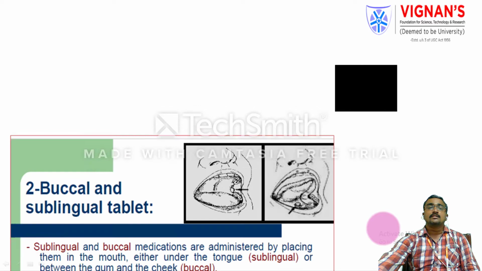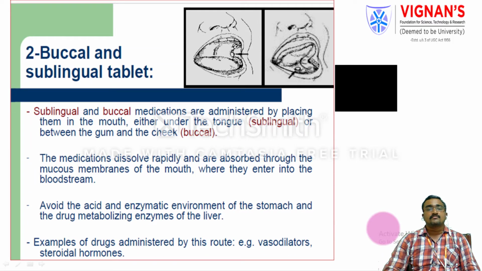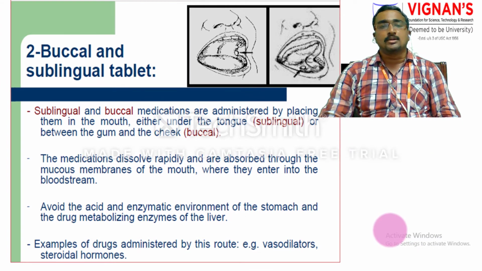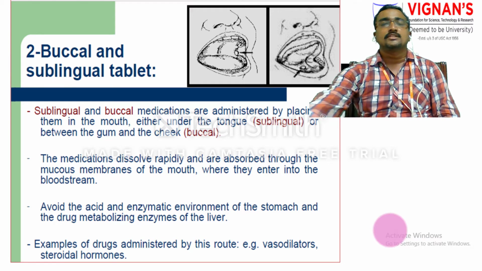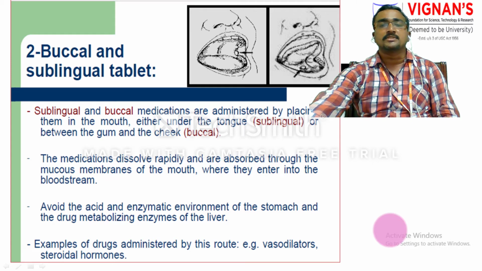So the next one: buccal and sublingual routes. Buccal and sublingual routes are administered by placing the tablet in the mouth. Either you place the tablet under the tongue, which is called sublingual, or between the gum and the cheek, which is called buccal. In the first diagram, the tablet is placed in the buccal position, and in the second diagram, below the tongue, that means sublingual.